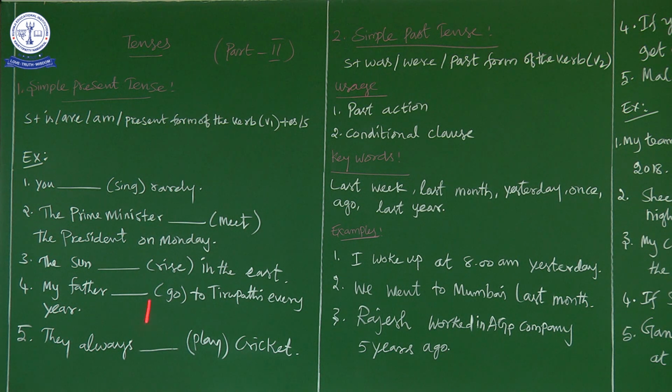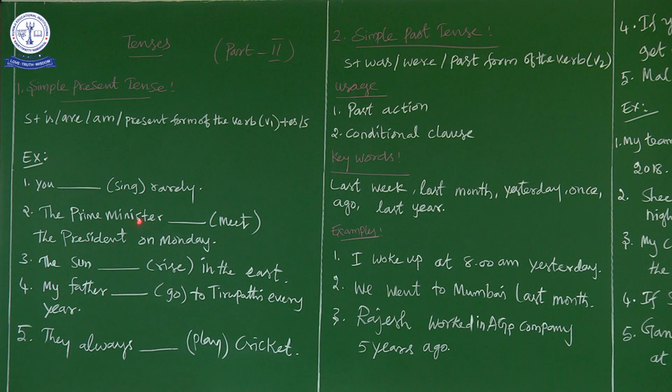What is the keyword here? On Monday. Why is "on Monday" a keyword? Because it is a fixed timetable. The program is fixed. Okay. So, when the program is fixed, the timetable is fixed, you have to go for simple present tense.